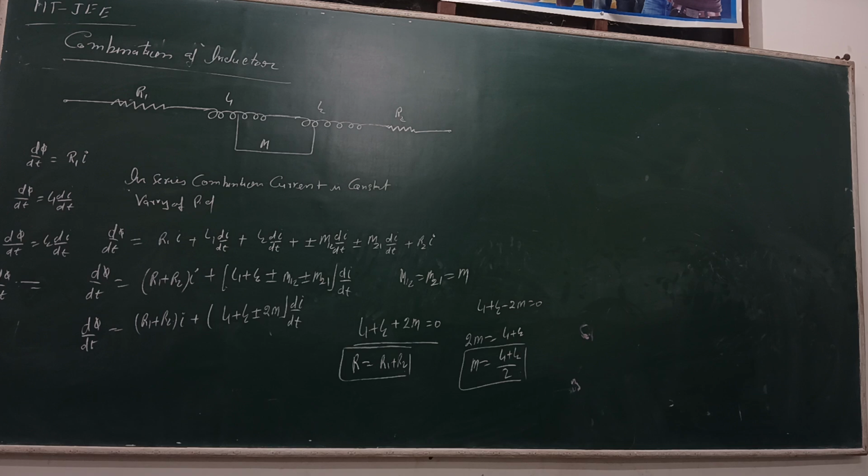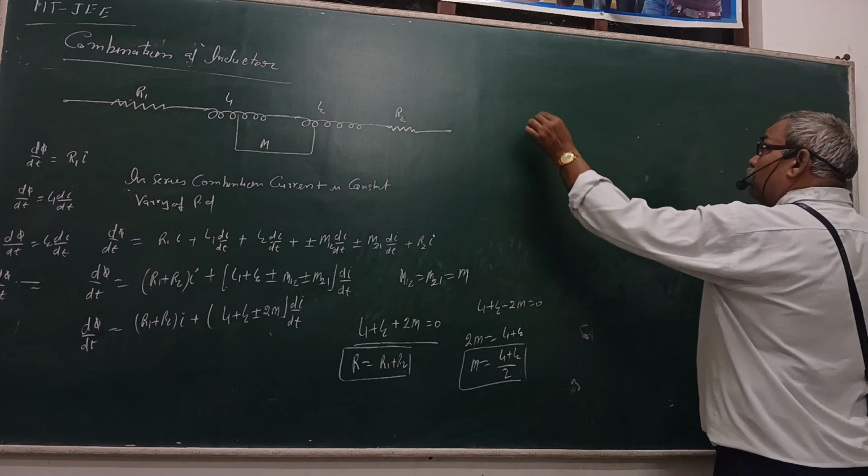opposite sense. In case of the parallel combination, the second case is the factor of the two resistances in parallel and two inductance coils in parallel.